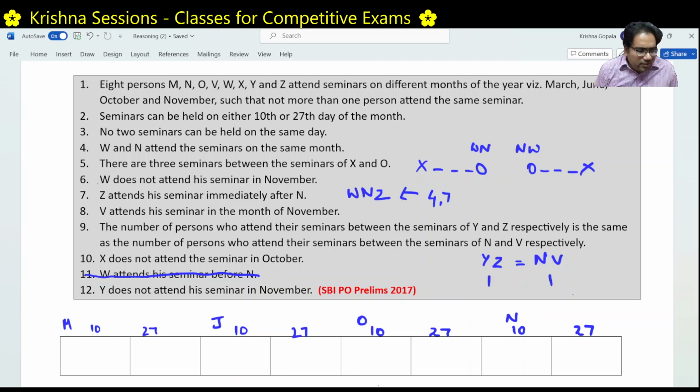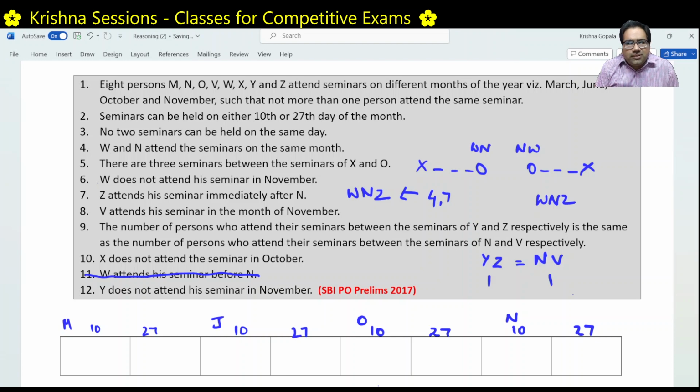W and Z, is there any other information? Let's look at this. Here also Z and N are written, in condition number 9. Let's read this further. What it is saying is that whatever number of people are there between Y and Z, the same number of people are there between N and V. Now look at this. N and Z are together. In fact, W and Z are together. So let's write W and Z.